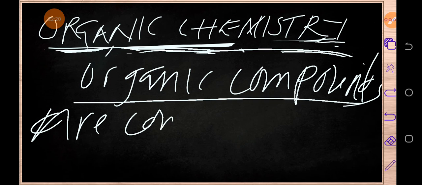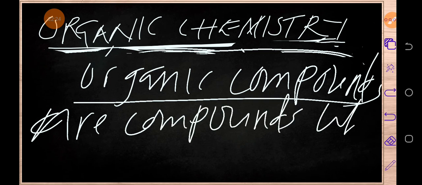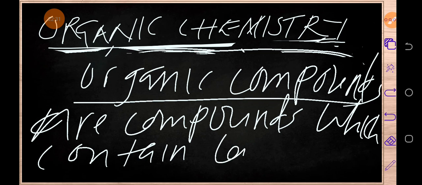are compounds which contain carbon. So any compound which contains carbon is called an organic compound, though we have some exemptions. For example, the carbonates, carbon monoxide, carbon dioxide, and carbon disulfide.